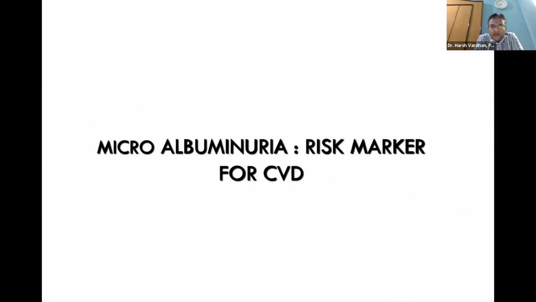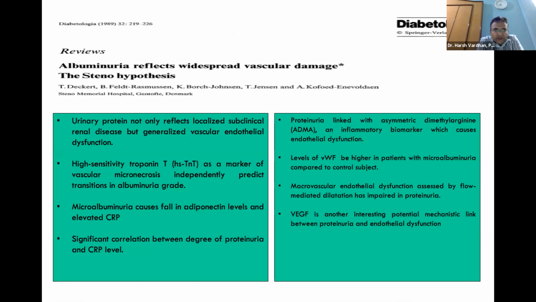Now, microalbuminuria as a risk factor for CVD, we all know, is the famous Steno hypothesis, which was published in '89, where they say that urine protein not only reflects localized subclinical disease, but generalized vascular endothelial dysfunction. And high-sensitivity troponin T, as a marker of vascular micronecrosis, independently predicts the transition in albuminuria grade. Microalbuminuria causes a fall in adiponectin levels and elevated CRP. There is a significant correlation between the degree of proteinuria and CRP level. Proteinuria is also linked with ADMA, an inflammatory biomarker which causes endothelial dysfunction.